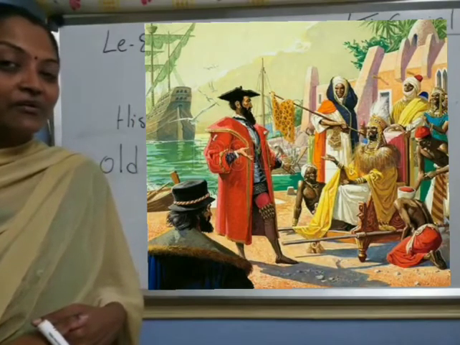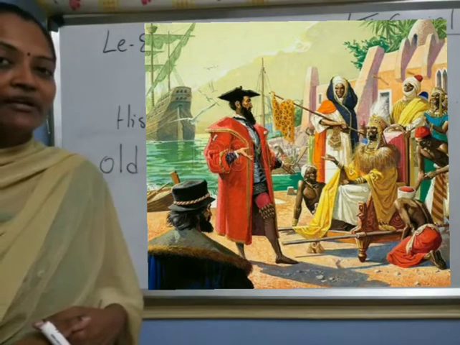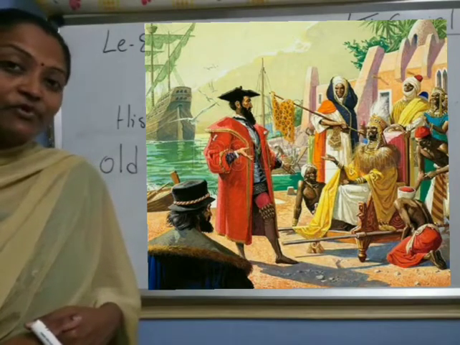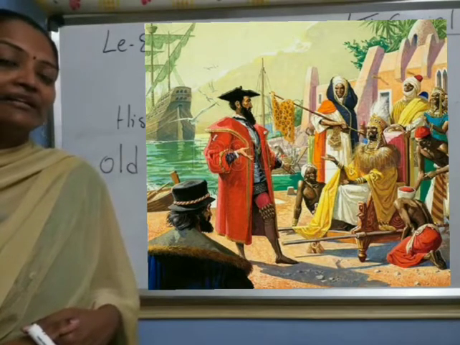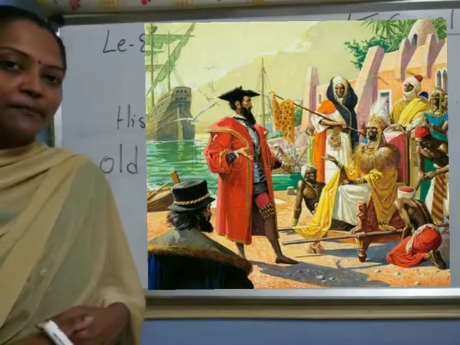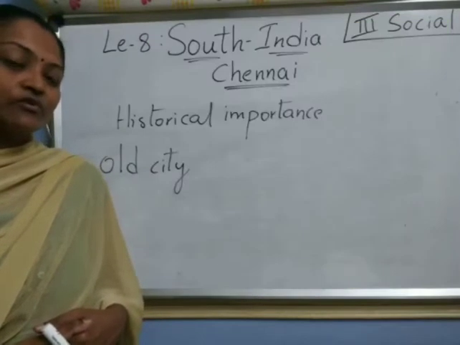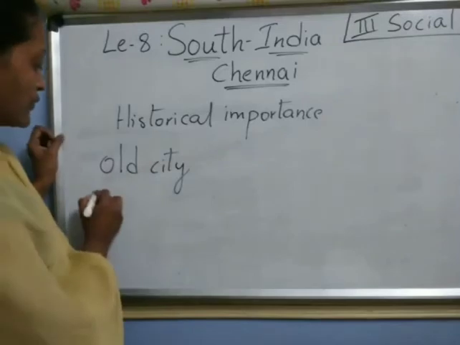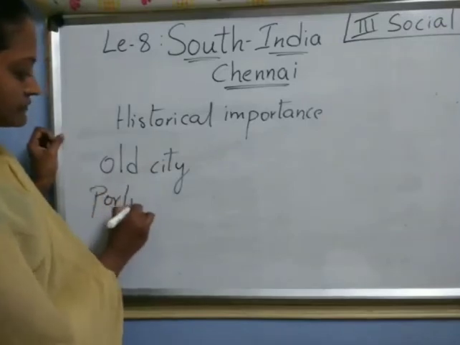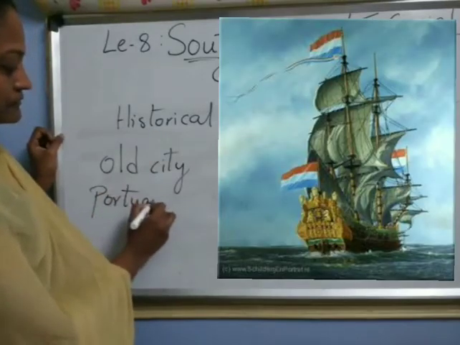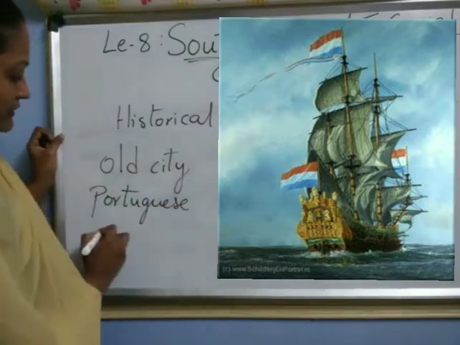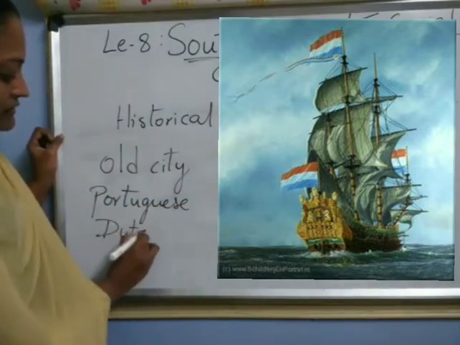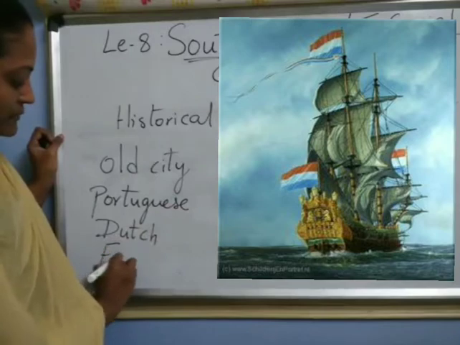Now, see the next picture. What you observe? Some members, they come to India, mainly foreign people. Those are Portuguese, Dutch people and also French people.